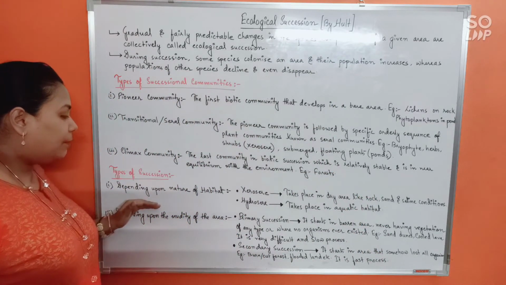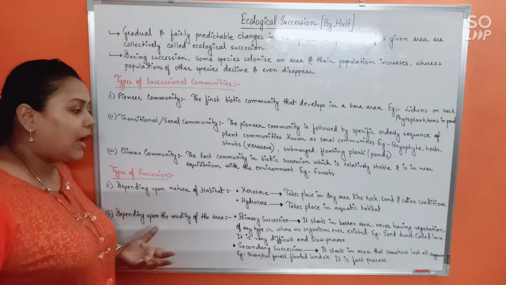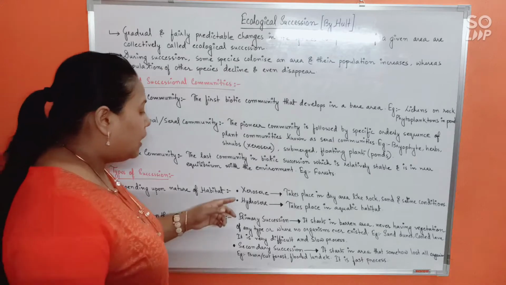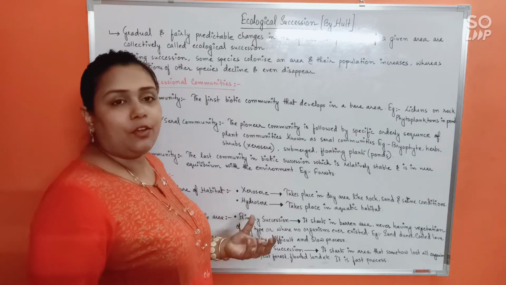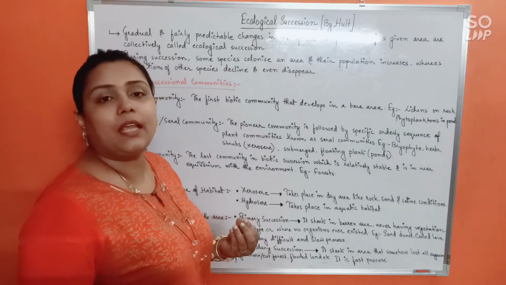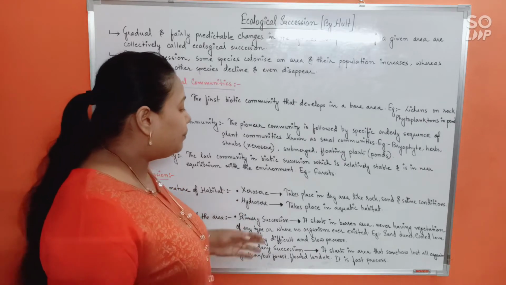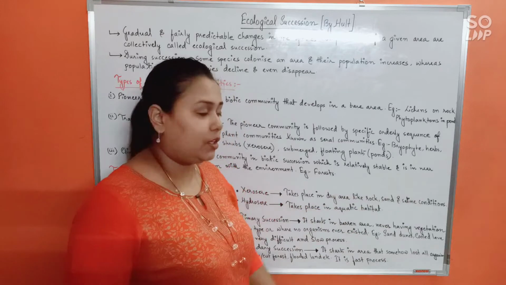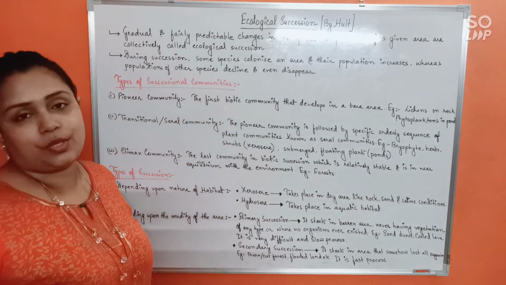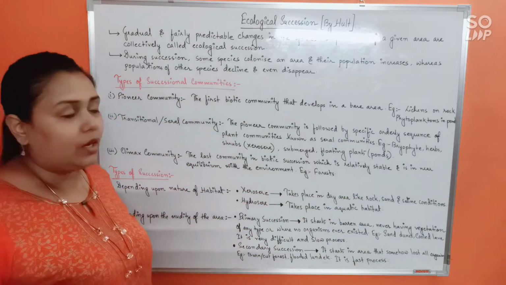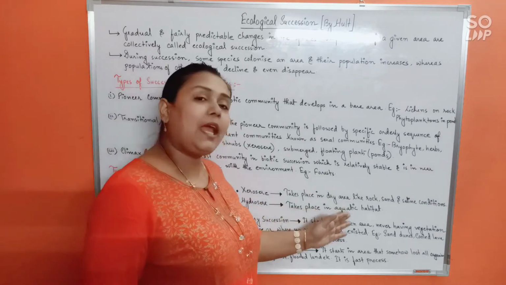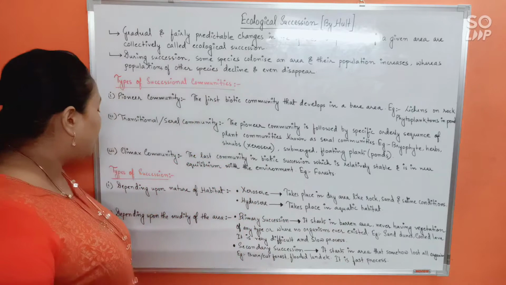Now, depending upon the nature of the habitat, what kind of habitat we are talking about, the succession can be of two types. Xerosere, that is in case of a dry habitat, likewise in case of a terrestrial habitat. It takes place in dry areas like rock, sand and saline conditions. Whereas hydrosere, hydro means water. So in that case, this would be occurring in an aquatic habitat. Takes place in an aquatic habitat. Alright.